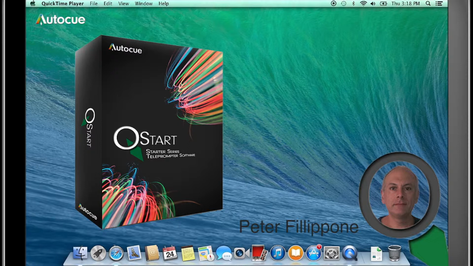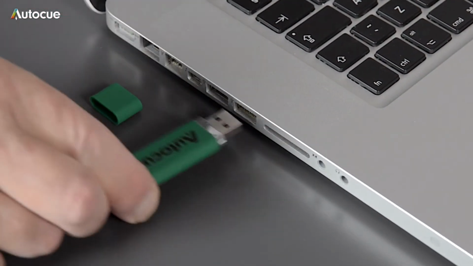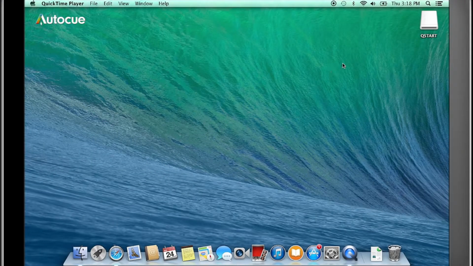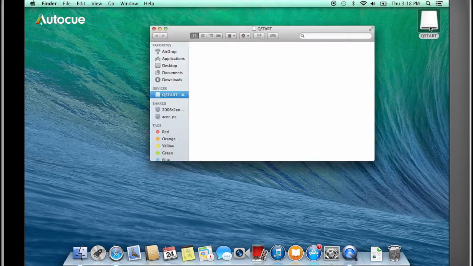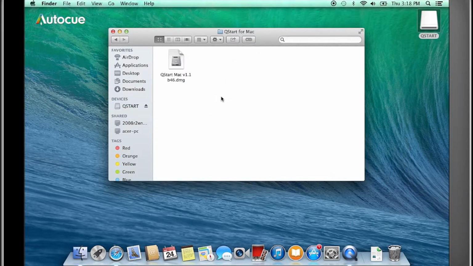This video will guide you to install and register QStart for Mac. To install QStart for Mac, insert the USB thumb drive into your computer. Double-click the thumb drive to browse it. Double-click QStart for Mac folder, and finally double-click QStart for Mac DMG file.